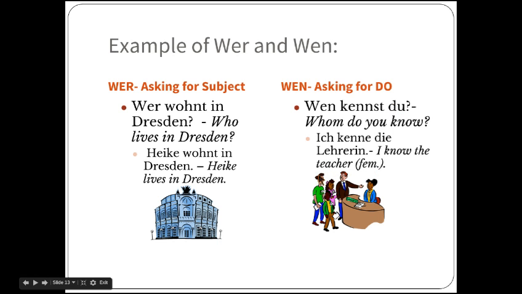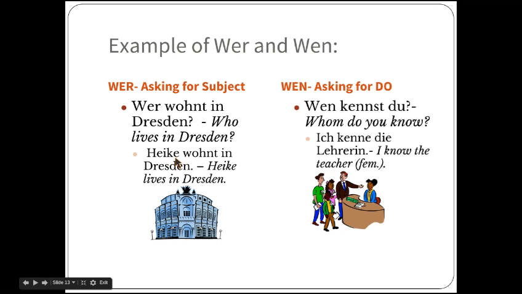So you are telling me that you know the teacher. And that is the direct object, the teacher. That's the new information in the sentence. We didn't know that before when we asked the question. If we go back over here, the new information in this sentence is Heike. We wanted to know who lives in Dresden. Well, we still have the lives in Dresden, but the new information is telling us that Heike is the one doing the living.